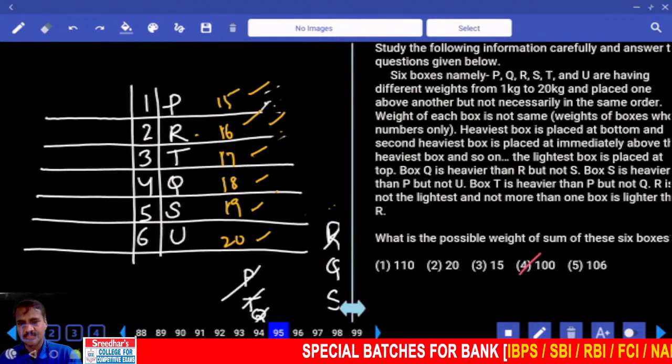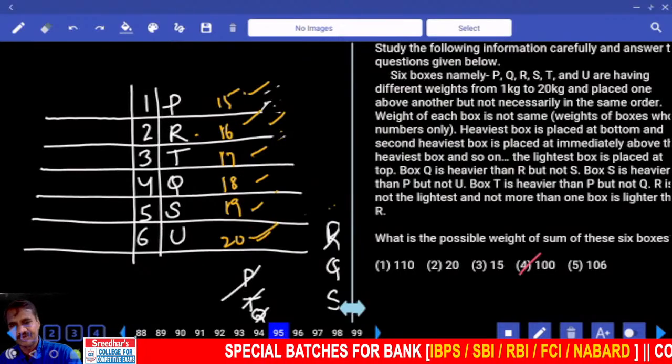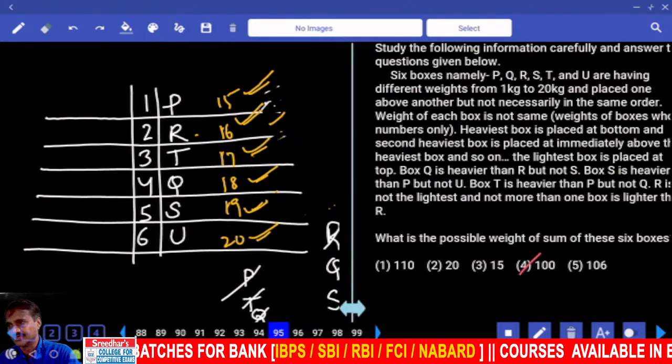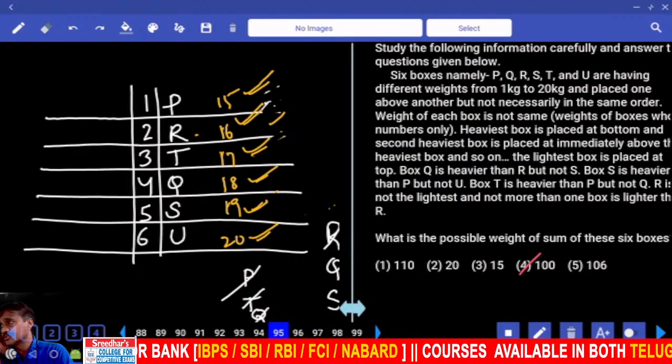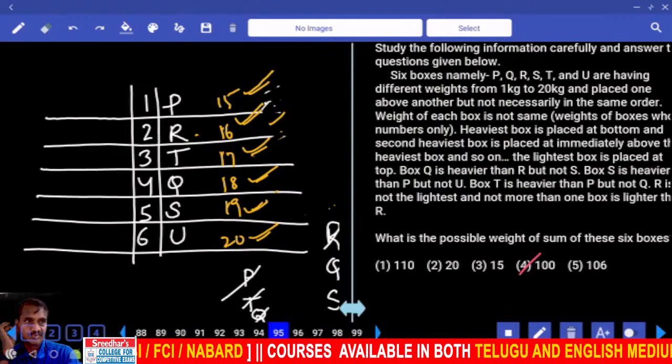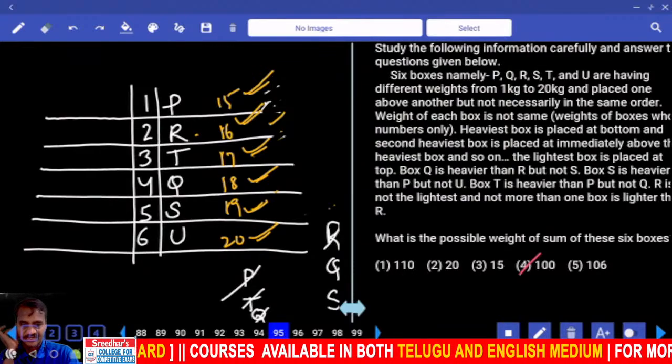Is there 105 here? 15 plus 20 is 35, and 16 plus 19, 35. 17 plus 18, 35. 35 into 3, how much? 105. Is 105 there? It is not in the options. Clear? 105. Then next one, what is the other number?